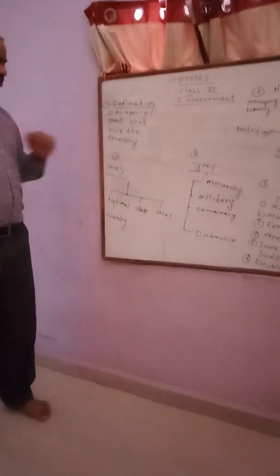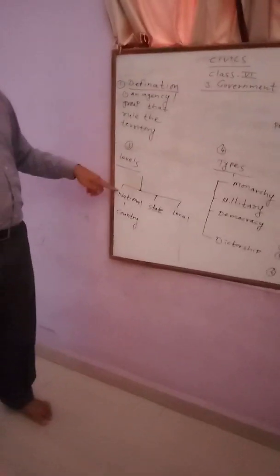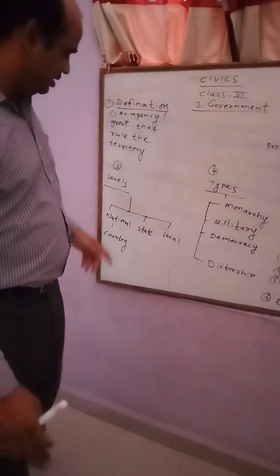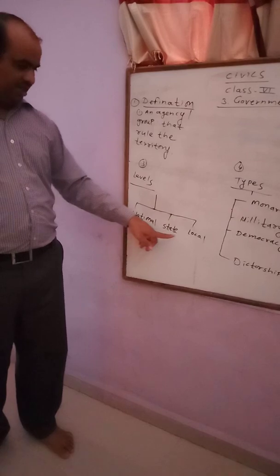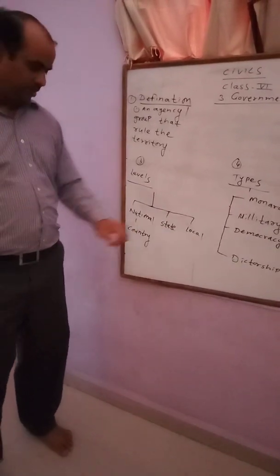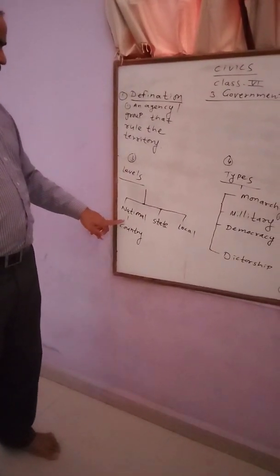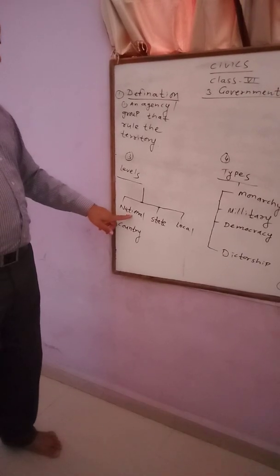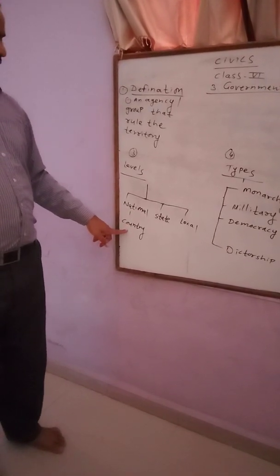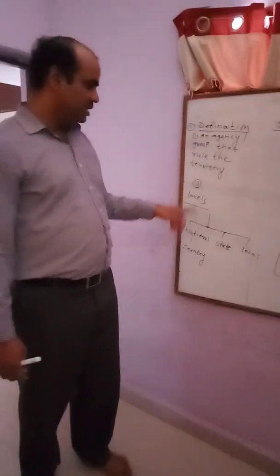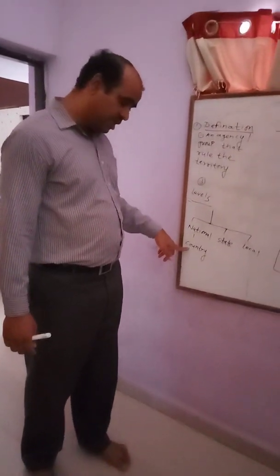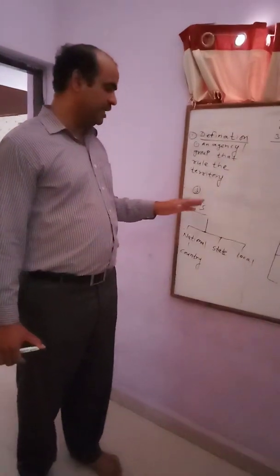Then we will come to the next point, that is levels of government. So there are three basic or major levels. First is the national level, the second one is the state level, and the third one is the local one. In the national level, the national government controls the country. They have control over the whole country. That is the first level of our democracy, or we can say India.